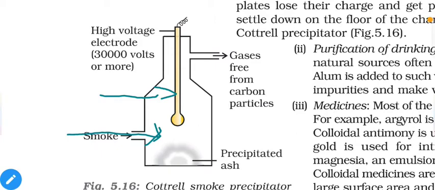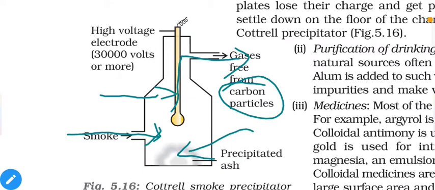Charges on the particles will be removed, so the particles no longer feel repulsion from each other. They then combine to create a larger mass which feels more gravitational pull and settles down at the bottom. That means precipitation. Now gas free from these particles will be released into the atmosphere. So we are reducing the poisonous effect of gas produced during industrial production.